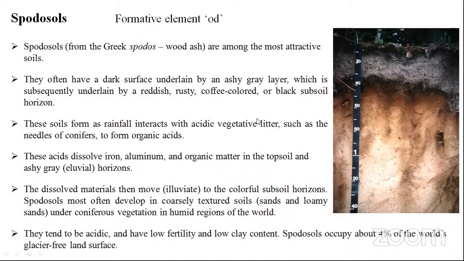At the same time, the dissolved material that was moved, whatever was dissolved here, was completely eluviated and deposited in the subsurface, where we can expect this type of colors. That's why we see great textural contrast between these two layers, sometimes with sandy layers. Under which conditions can you see spodosols? Under coniferous vegetation in humid regions of the world. Under these climatic conditions you can expect spodosol formation.